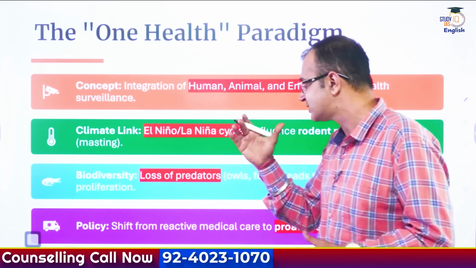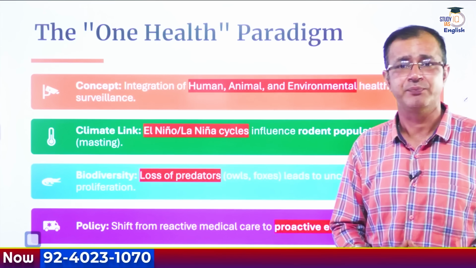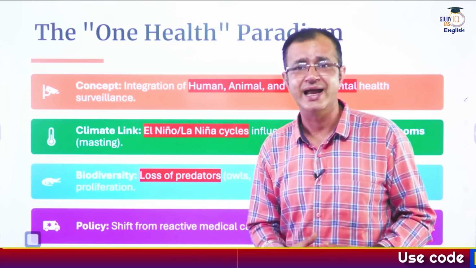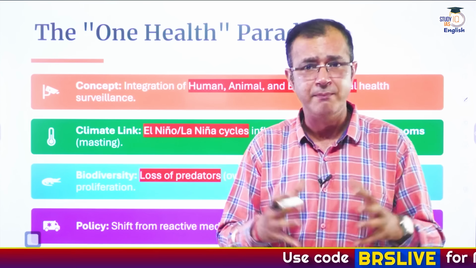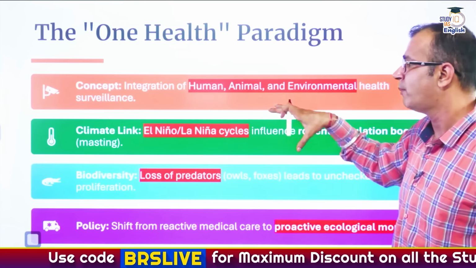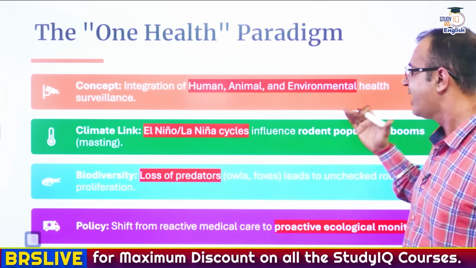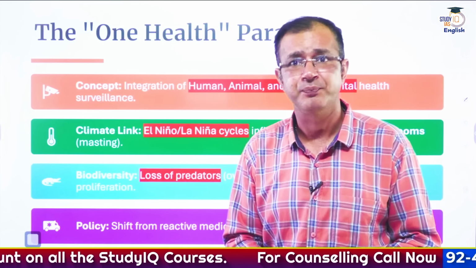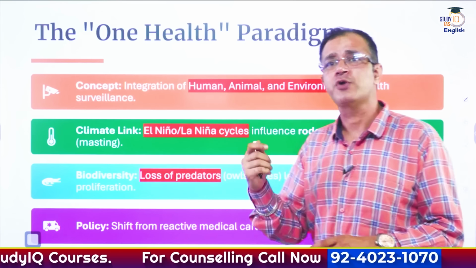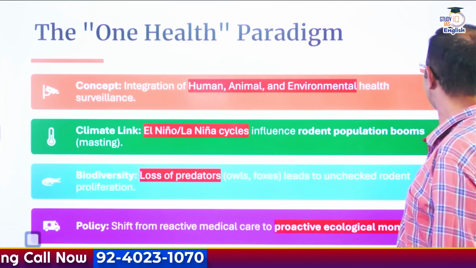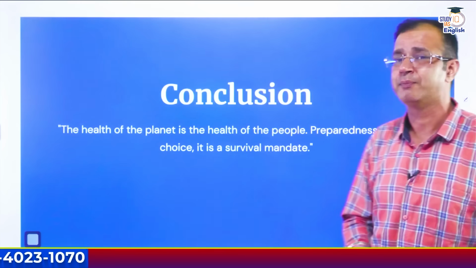And also, there is the loss of predators that we are seeing. The owls and the foxes are dying, or their number is decreasing, and that again leads to a larger rodent population, and thereby there is more proliferation of the virus into the system. Now, there should be a shift from reactive medical care to proactive ecological monitoring when it comes to the One Health paradigm.